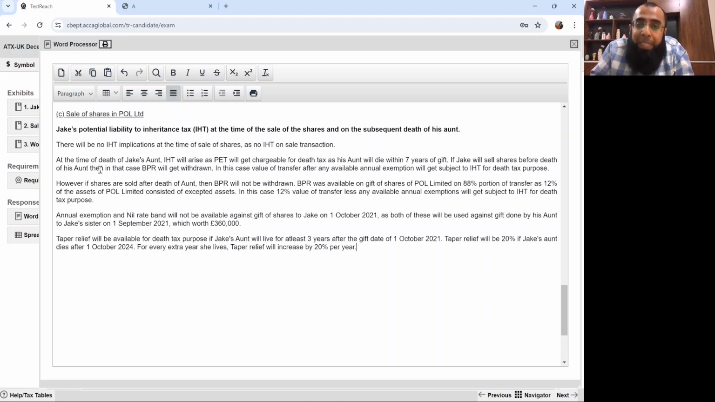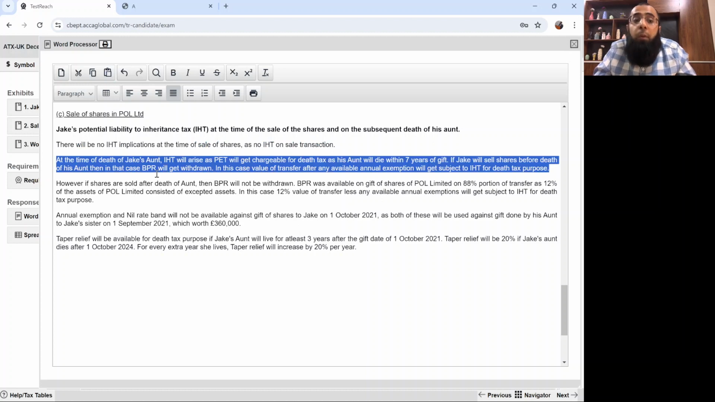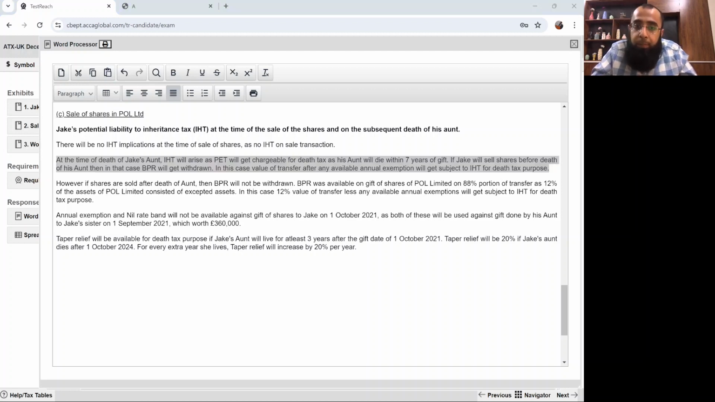So let me repeat it again. See, I particularly believe that this is not difficult. Okay, like it's something very basic. There will be no IHT implication at the time of sale. Straightforward. At the time of death of Jake's aunt, IHT will arise as the PET will get chargeable for death tax as his aunt will die within 7 years of gift. If Jake will sell the shares before death of his aunt, then in that case BPR will get withdrawn. In this case, value of transfer after any available annual exemption will get subject to IHT for death tax purpose.